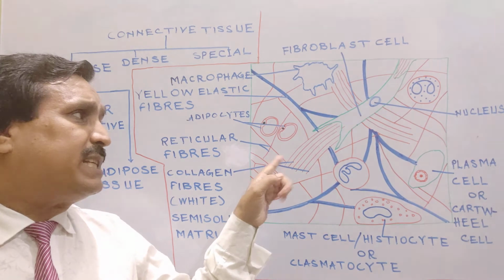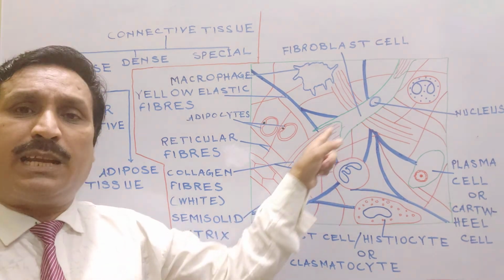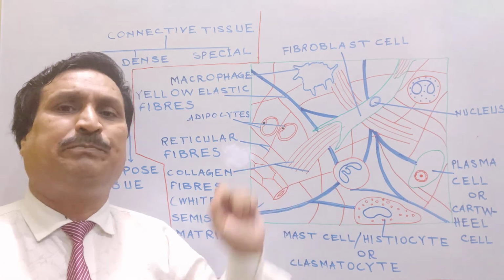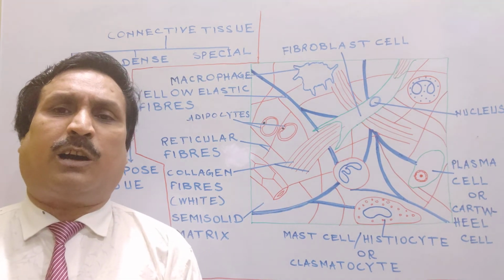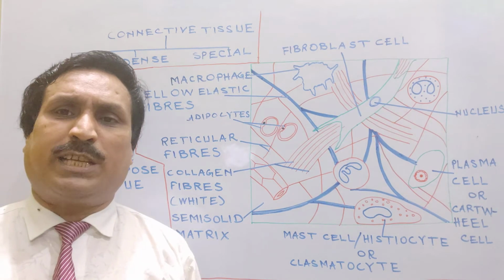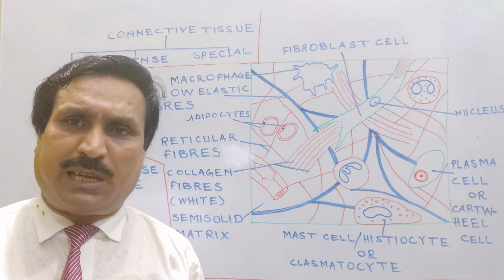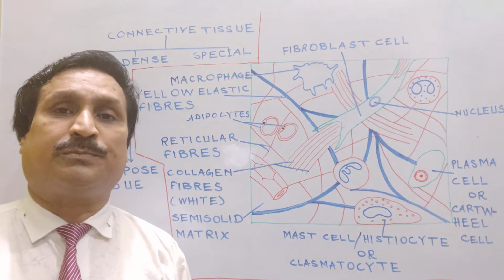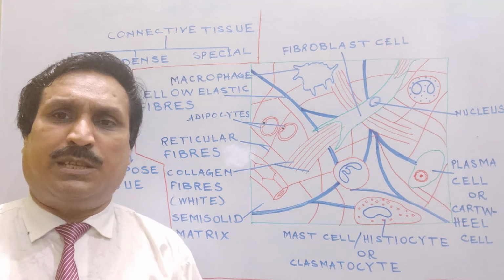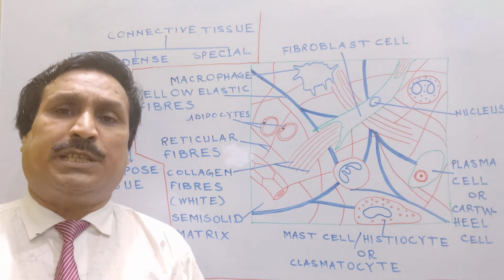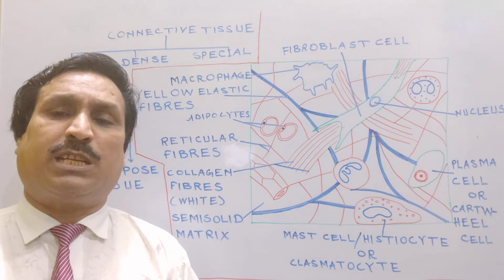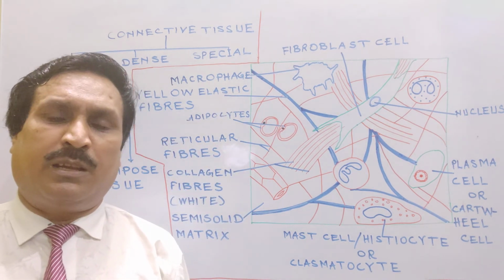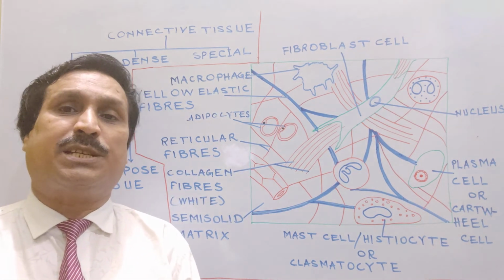Its matrix is secreted by fibroblast cells and is formed of glycoprotein and mucopolysaccharide, and fibers are of three types: white collagen fibers, which are present in bundles and are unbranched and inelastic. Second type of fiber is yellow elastic fiber. Yellow elastic fibers are thicker than collagen fibers, are branched, and show elasticity.